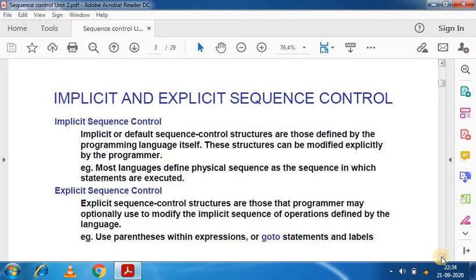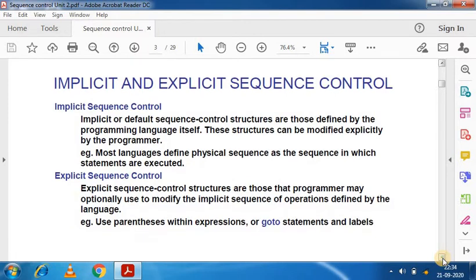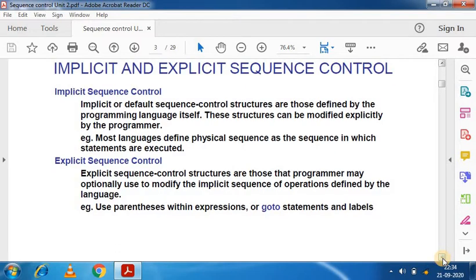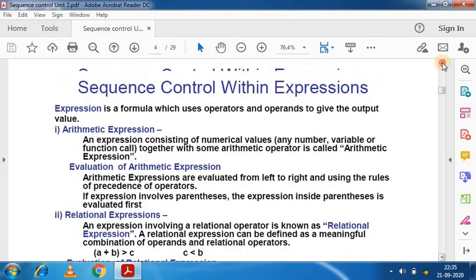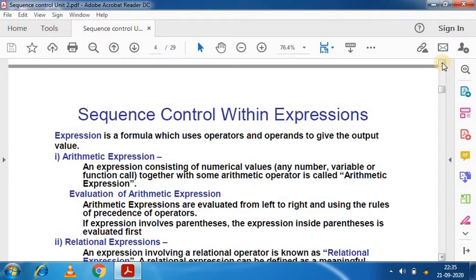Implicit is often used to refer to something that is done for you by other code behind the scenes. Explicit is the manual approach to accomplishing the change you wish to have, by writing out the instructions to be done explicitly. So these are the actual concepts of implicit and explicit. We can say the go to statement is used as an explicit sequence control. These are the details of expressions.